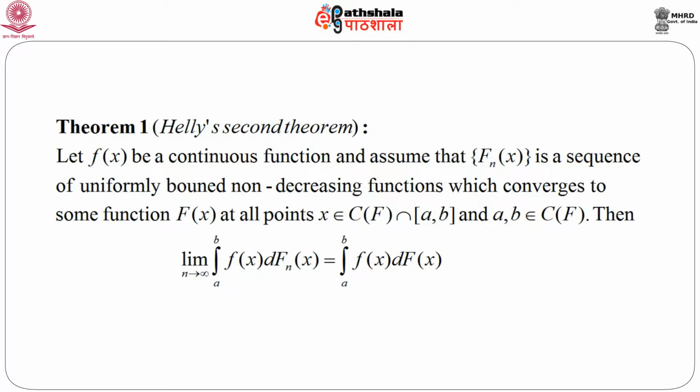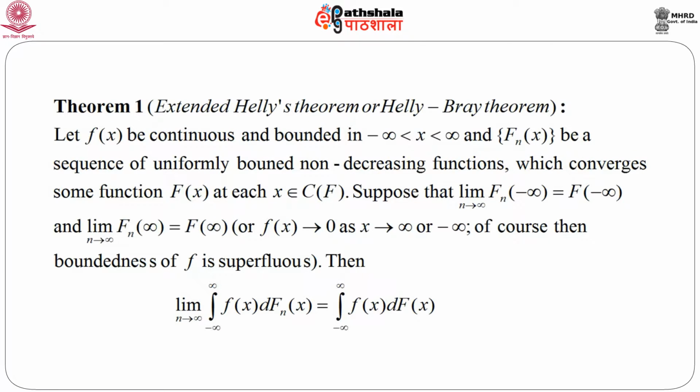So, a natural question will arise: is it possible to extend this limit a to b to minus infinity and infinity? That is a natural extension of this theorem, and fortunately the answer is yes, which gives us the extended Helly's theorem, known as the Helly-Bray theorem.